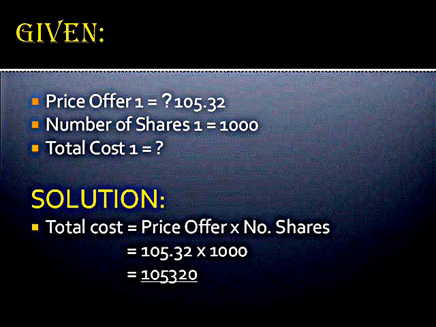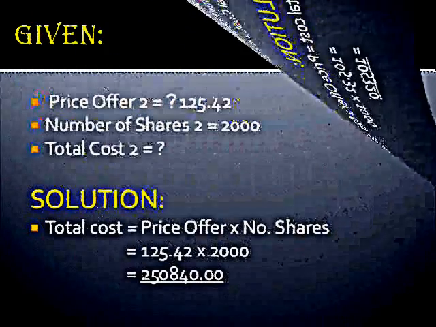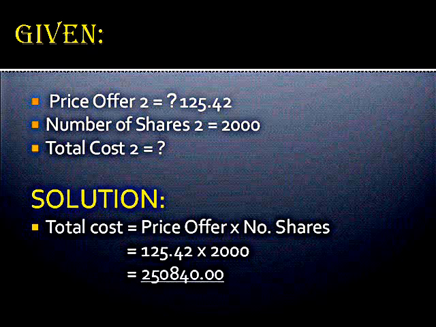So first we will have to find out what is the first total cost. To find the total cost, we have to multiply the price offered and the number of shares. The price offered is 105 pesos and 32 centavos and the number of shares is 1,000. So we will have the first total cost, which is 105,320 pesos. After finding the first total cost, next would be the final total cost. So we have 125 pesos and 42 centavos as the price offered number 2 and 2,000 as the number of shares number 2. We will multiply 125 pesos and 42 centavos and 2,000. So the final total cost would be 250,840 pesos.